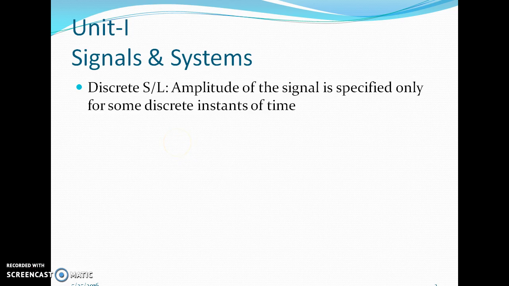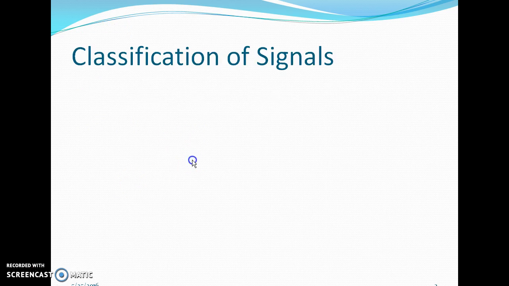By nature, most of the signals are analog. By means of the sampling process, we get a discrete time signal. By obeying the Nyquist theorem or sampling theorem, we can recover the analog signal back from the discrete time signal.